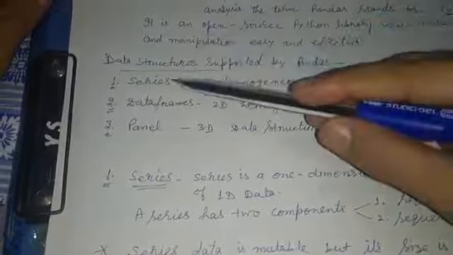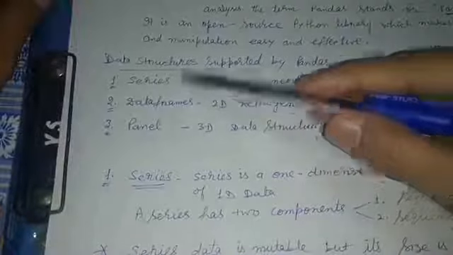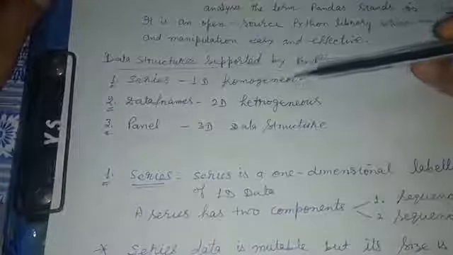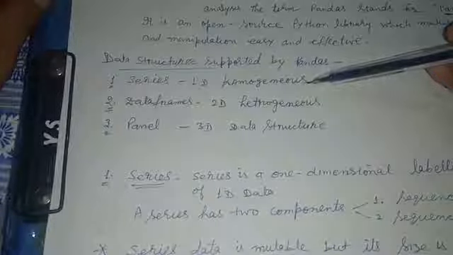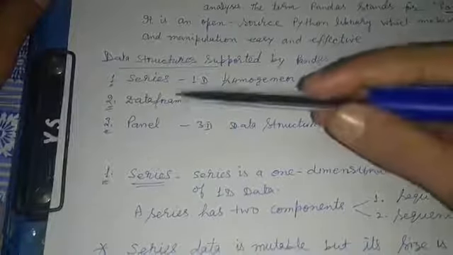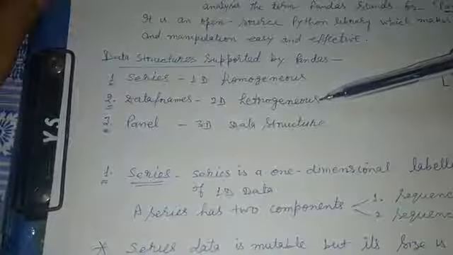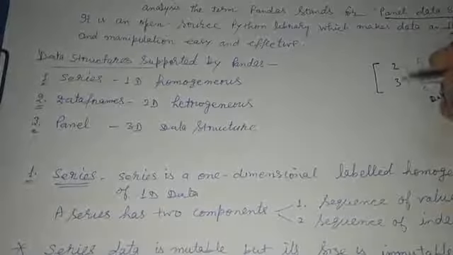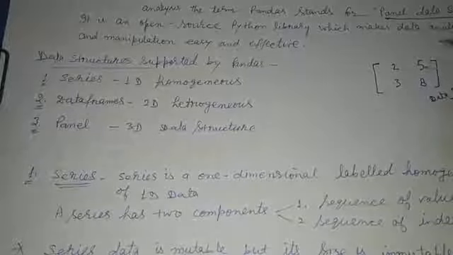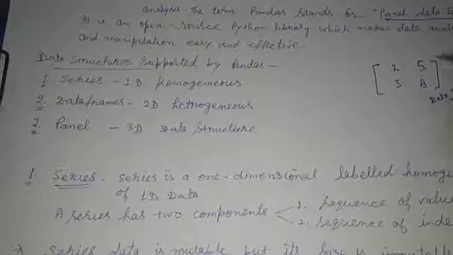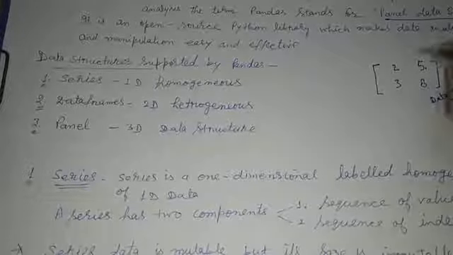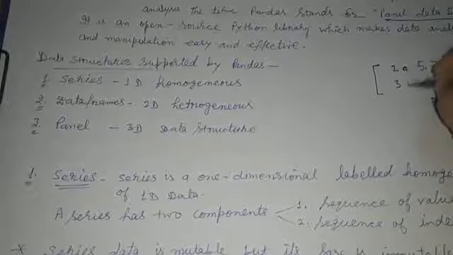In pandas there are three kinds of objects. Number one, series, which is a one-dimensional homogeneous set of data. A data frame is a two-dimensional heterogeneous set of information in which one column can contain integers, another can contain text or string, like that.